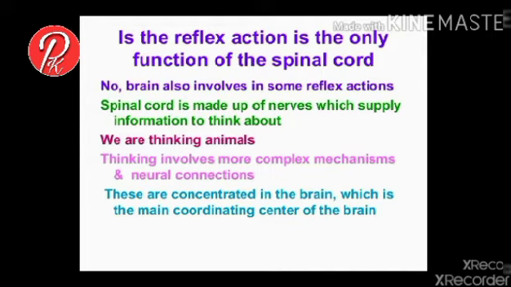These are called cerebral reflexes. The other reflex actions below the neck are controlled by the spinal cord and are called spinal reflexes, where thinking is not involved.